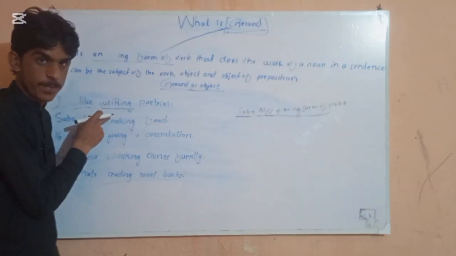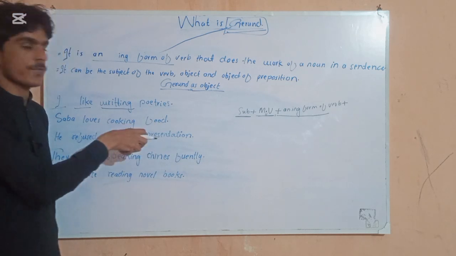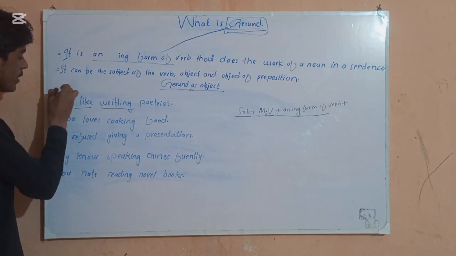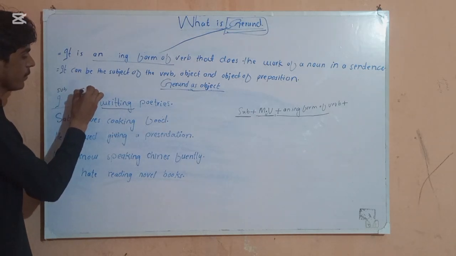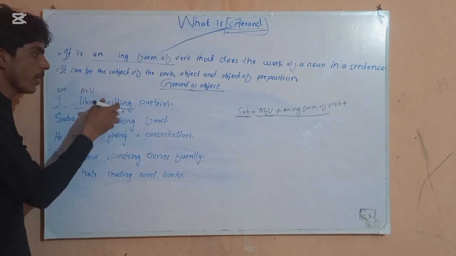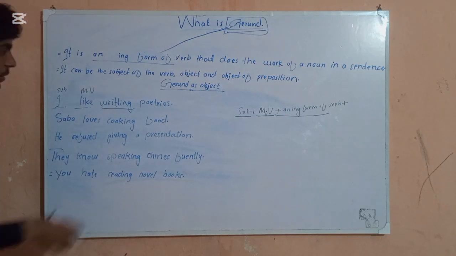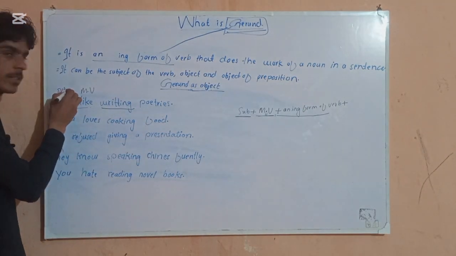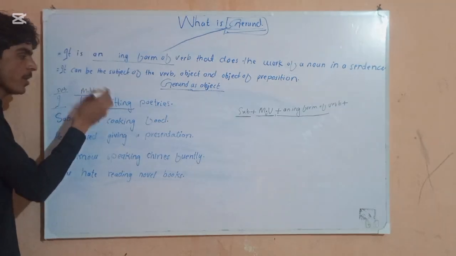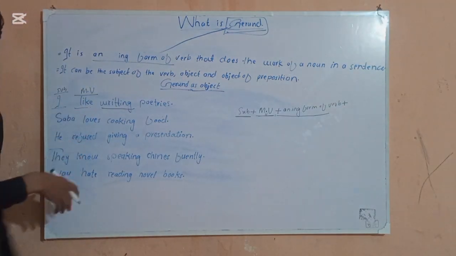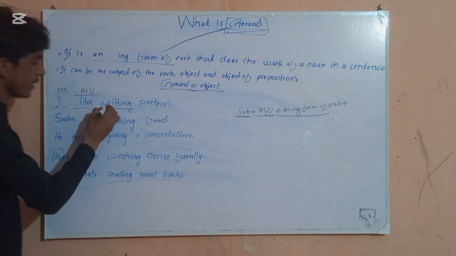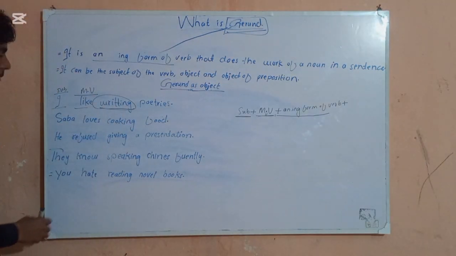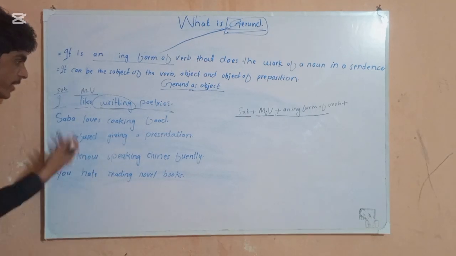Gerund as object. So for making gerund as object sentences, first of all we need to take one subject, after the subject one main verb, and after the main verb we need to take one ing form of the verb. So that ing form of the verb can be our object. How can it be our object? Because we already have one subject and one main verb, so after the subject and main verb, the object will come definitely. So this is considered our object. Gerund as object. Now let's come to the next sentence.